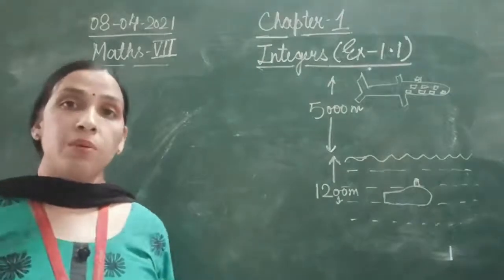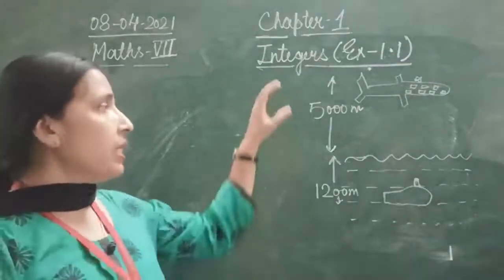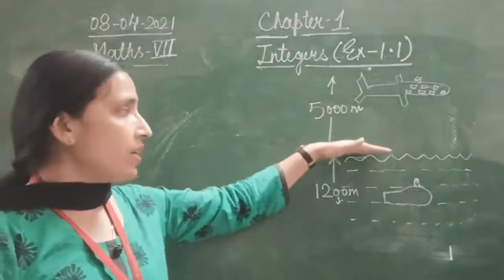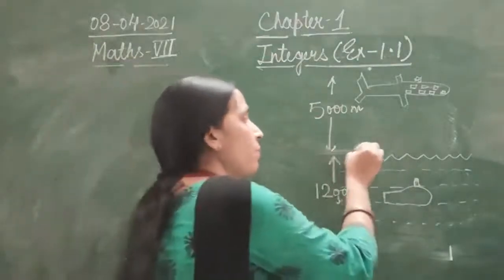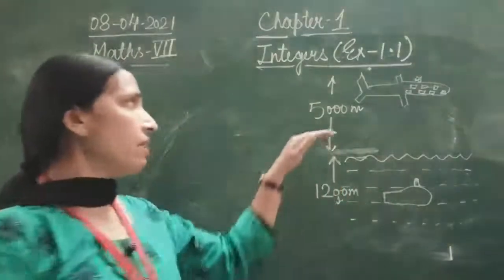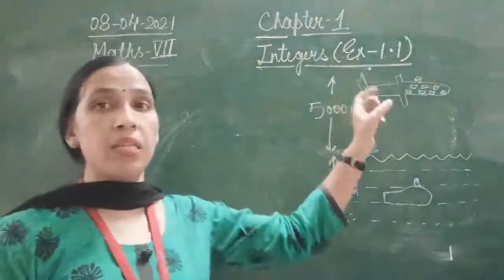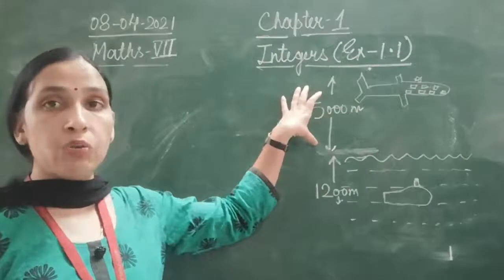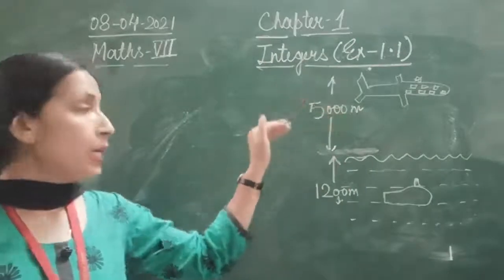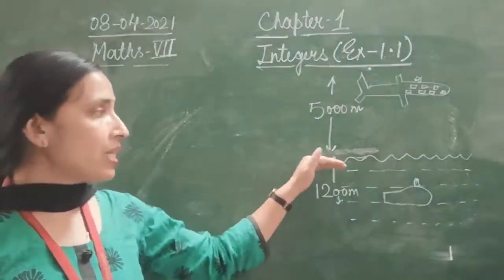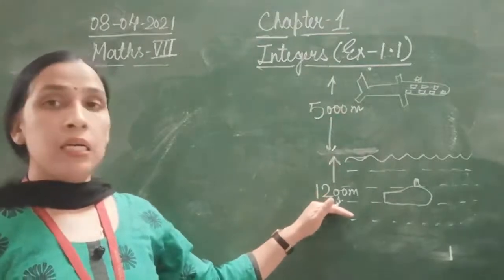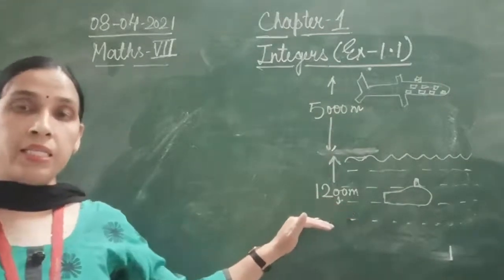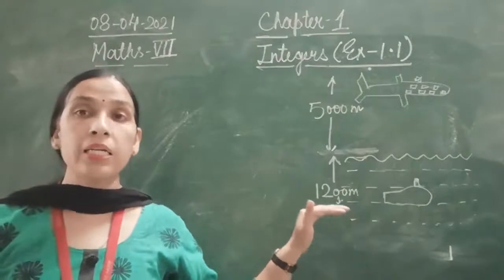In this question number 4, it is given that this is your sea level. Above the sea level, the aeroplane is flying at a height of 5000 meter, and below the sea level the submarine is 1200 meter below.